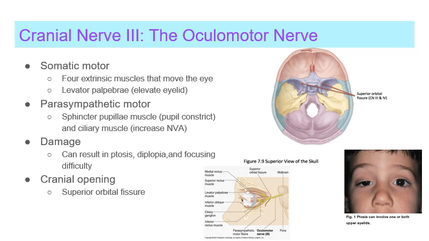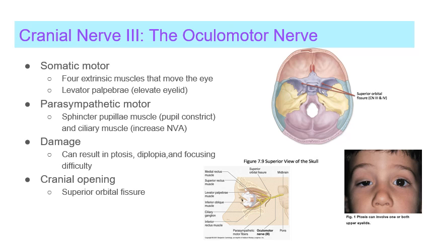Cranial nerve 3, the oculomotor nerve, has the function of innervating upper eyelid muscles and 4 of the 6 extrinsic eye muscles. In fact, its somatic motor function is to supply the superior rectus, inferior rectus, medial rectus, and inferior oblique muscles. Those all move the eye. Another aspect of the somatic motor function is to supply the levator palpebrae superioris muscle to elevate the eyelids.